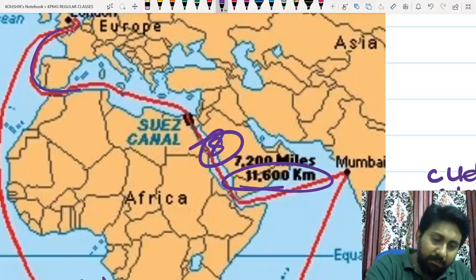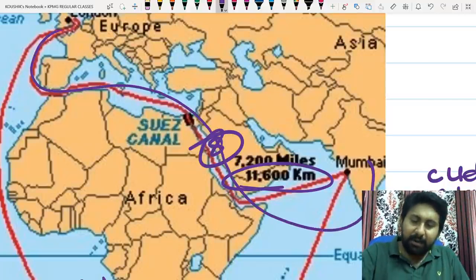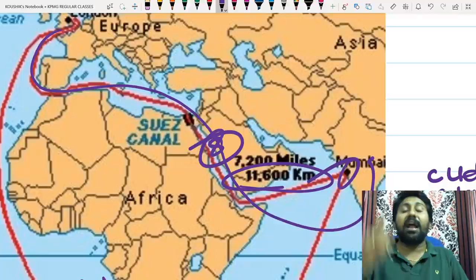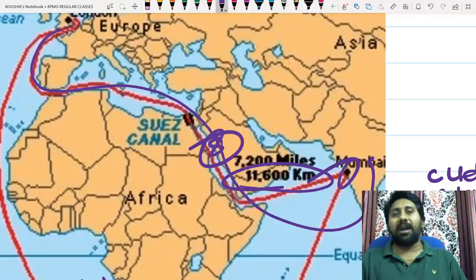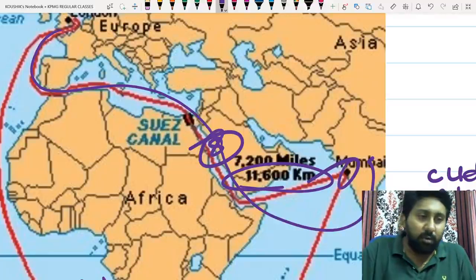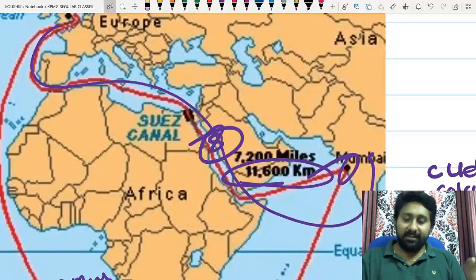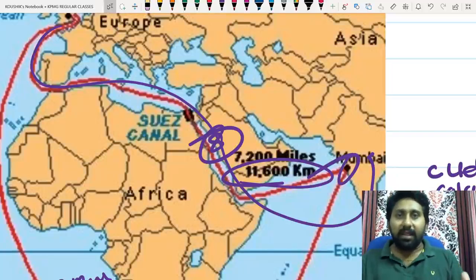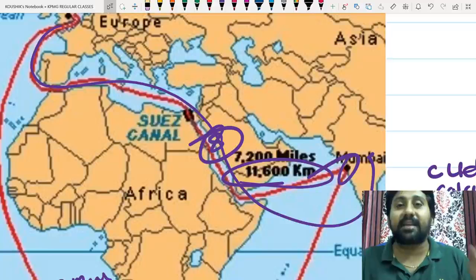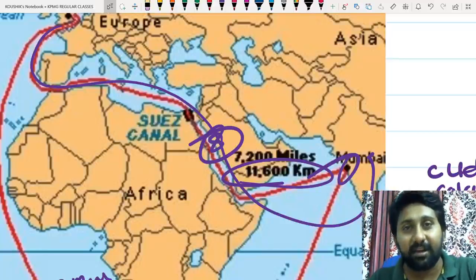Now, if they come this way, is Calcutta a better place to trade, or Mumbai? At that time, they found that rather than going to Calcutta, it is better to move to a new place which is easy for us to enter, and that became Mumbai. That's how Mumbai got its commercial establishments in India.